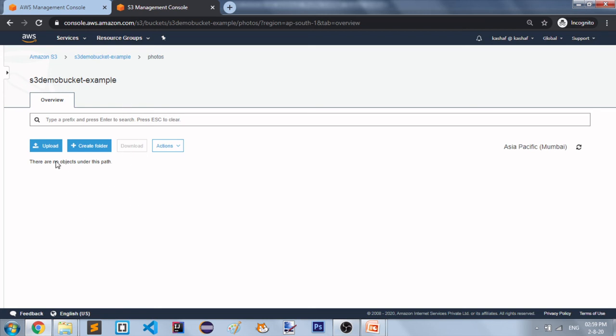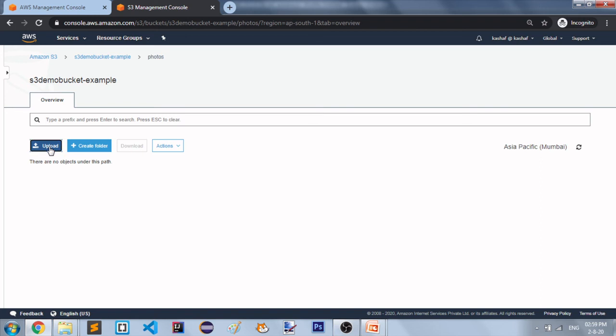Here you can see again multiple options. There is upload, and if you want, you can create subfolders here. You can download, you can take any action. Now I'm going to show you how we can upload any file, any image, any document in our S3 bucket. This is the last part of our demo.